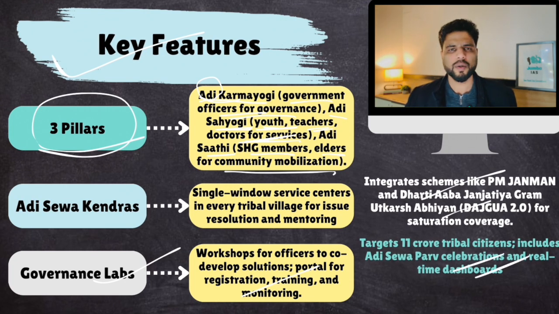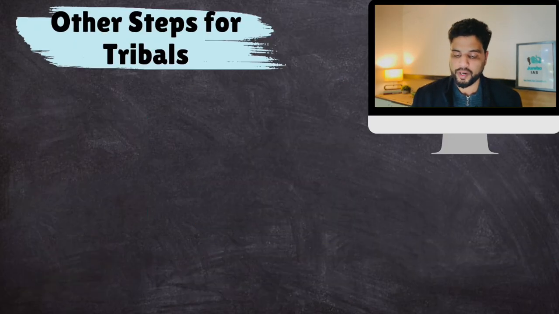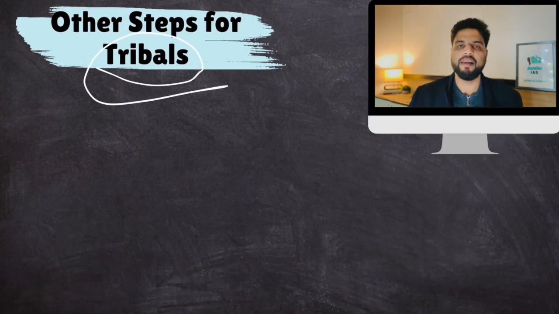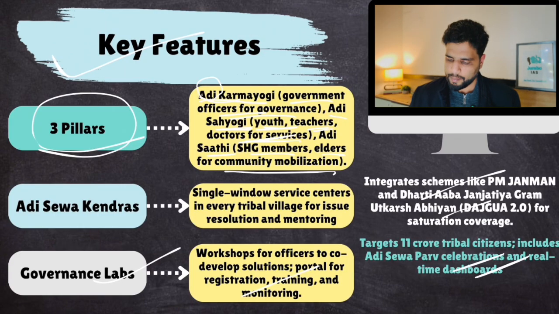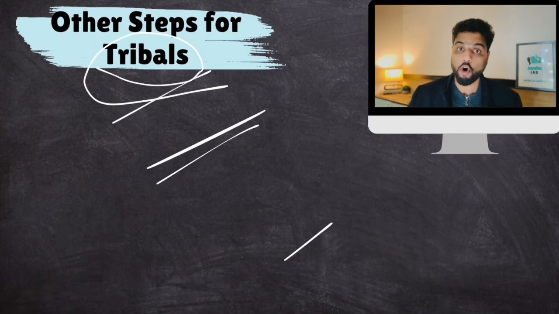Just go through this. Okay. And in your notes, you will have some extra information, and that extra information would be related to many other government steps taken for tribal welfare. So please go through this as well. Okay, there are various schemes like the one written over here, PM Janman, Dharti Aba Janjatiya Gram Utkarsh Abhiyan. There are so many government initiatives. Just go through those government initiatives for tribals. Okay, but by the way, the objective of this lecture was to make you familiar with the fifth schedule, PESA. That is more important. Okay, all right.